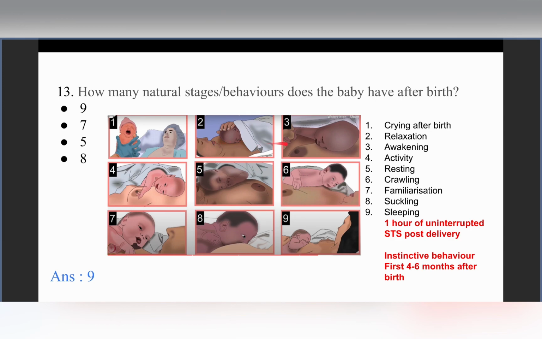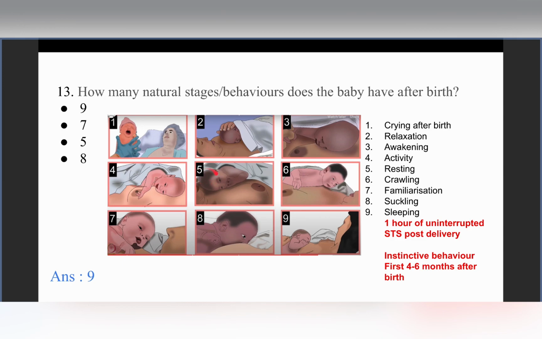Then this is followed by the third stage, which is the awakening. After a period of dormancy, now the baby awakes. The baby gently opens his or her eyes, and there are very subtle movements, right? Then this is followed by stage four, which is activity. In stage 4, the child now has more pronounced activities related to the wide opening of eyes, wide opening of mouth, and movement of hands and fingers.